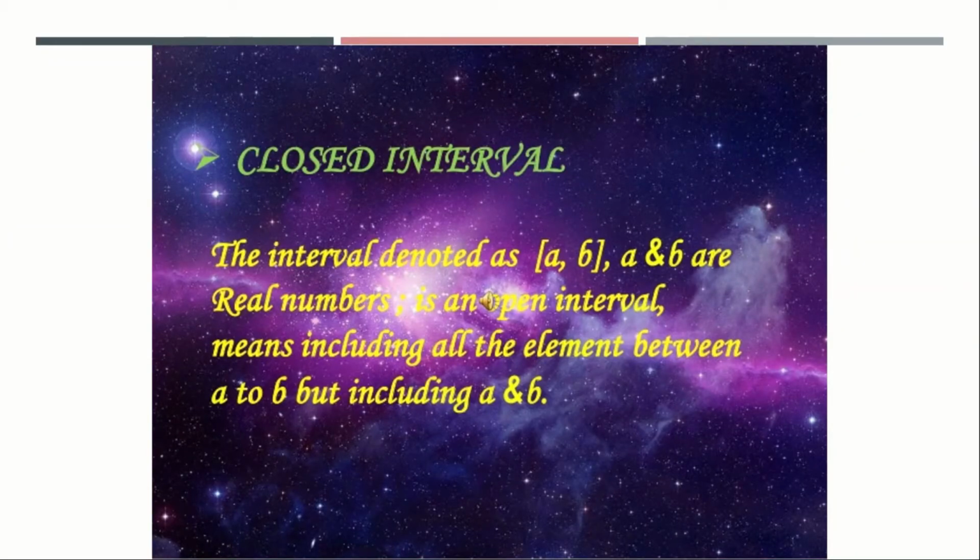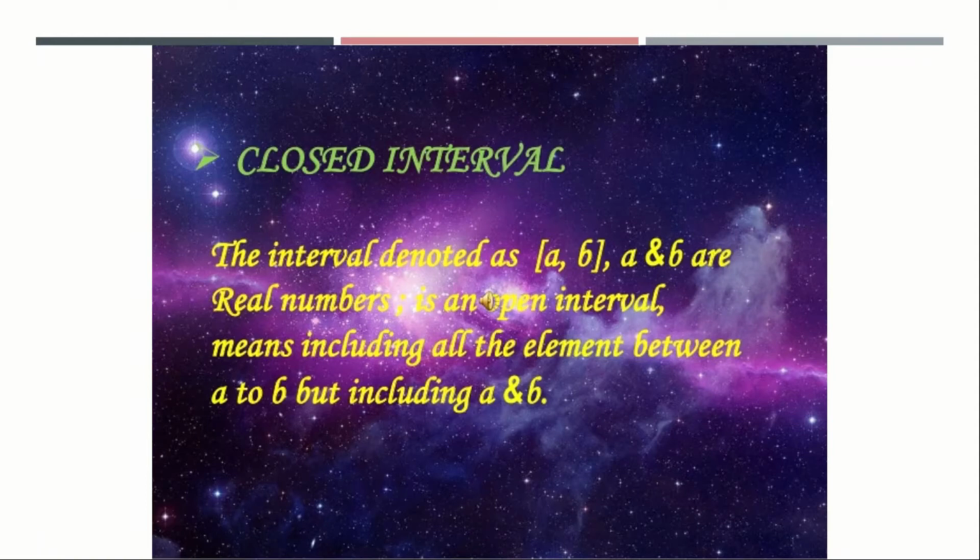Moving on to the closed interval. The interval denoted as [a, b], where a and b are real numbers, is a closed interval, meaning including all the elements between a and b and also including a and b. In an open interval, we excluded the edge numbers.